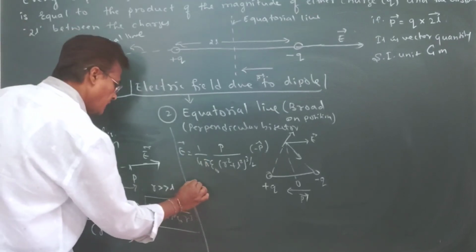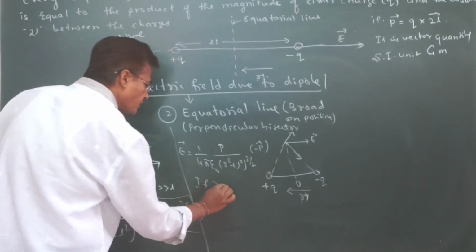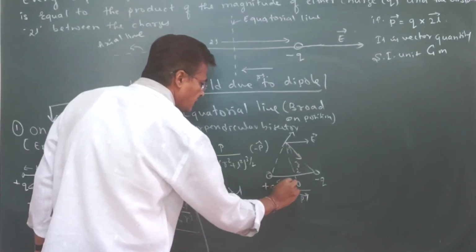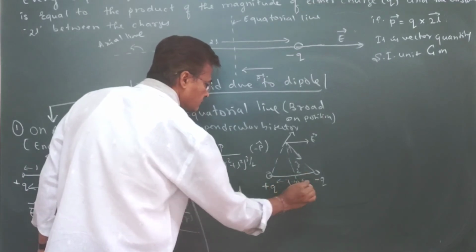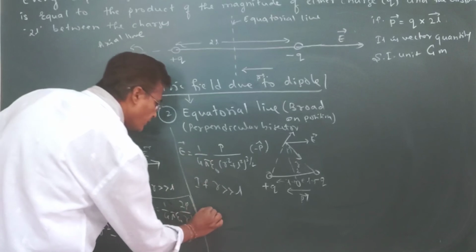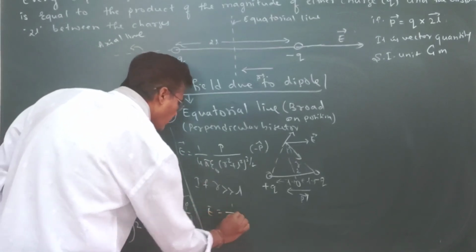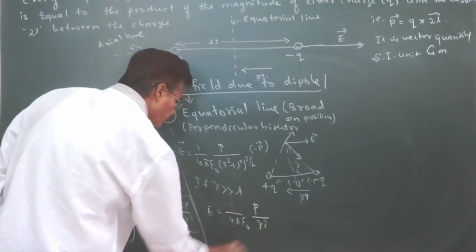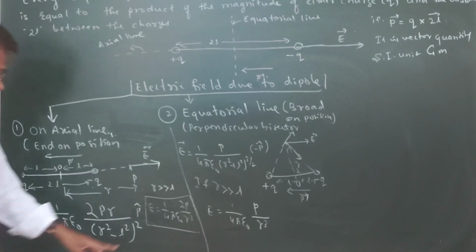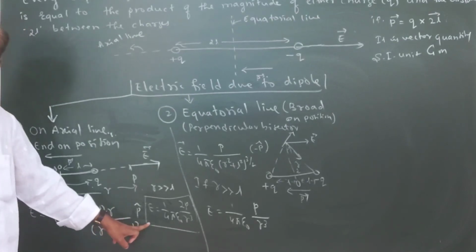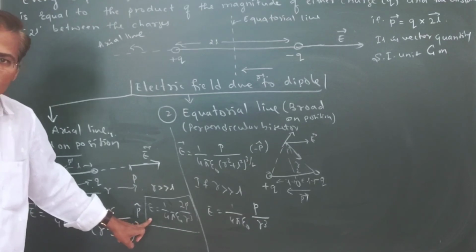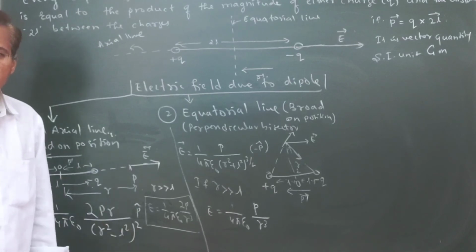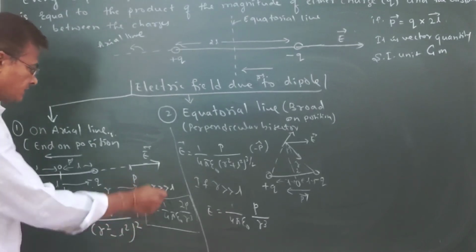Similarly here also, if r is much greater than L, where r is the distance from here to here and this is L, then this equation we can write as E equals 1 divided by 4 pi epsilon naught, p by r cube. So on the end on or axial position, the electric field is more than on the equatorial, two times, so we can compare this. Here I am going to write it down.